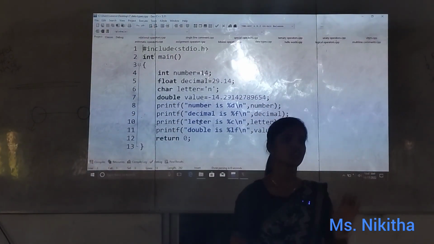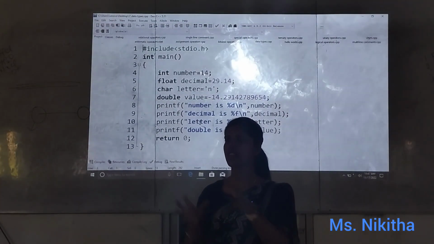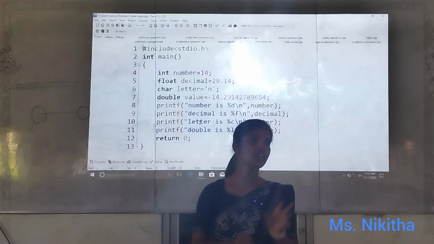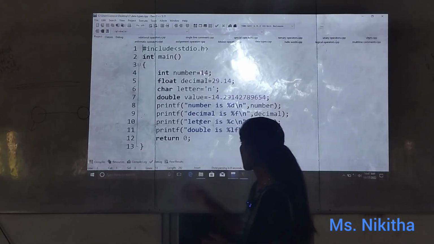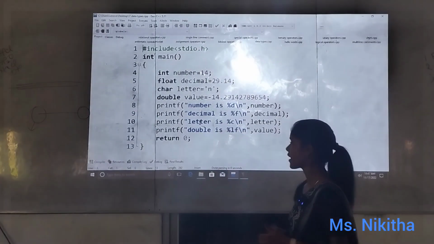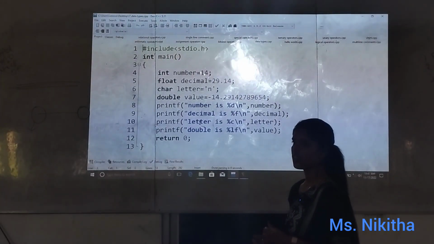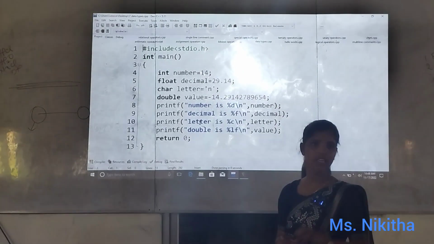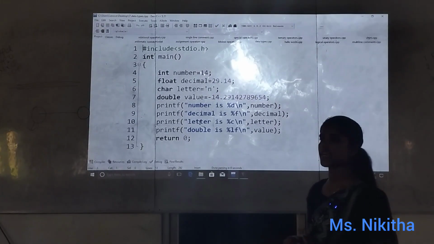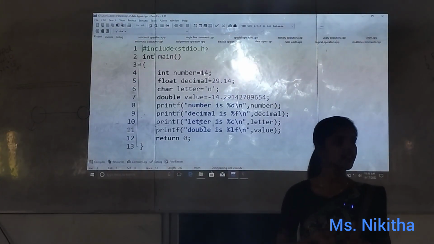As you know, hash include stdio.h is nothing but including the header file. Int main is nothing but starting the main block. After that, I have declared number as integer. I took 14 as my value. After that I am taking float. Float is another data type.